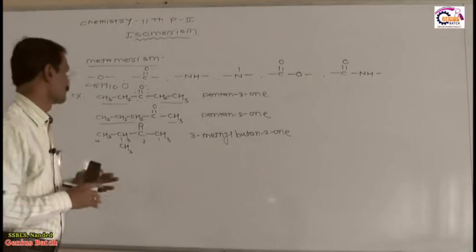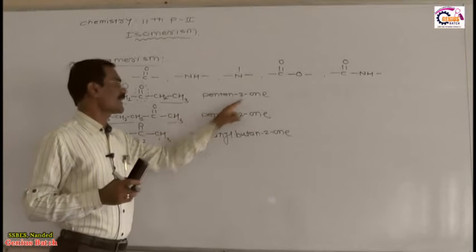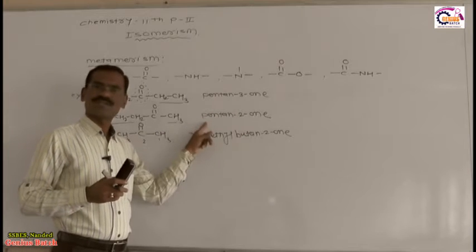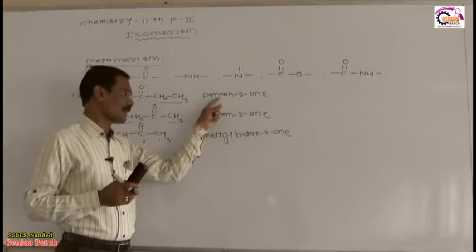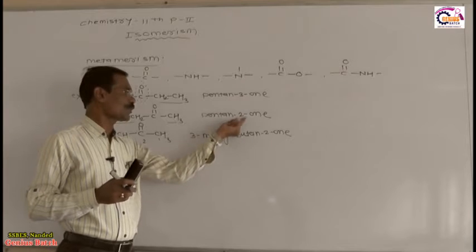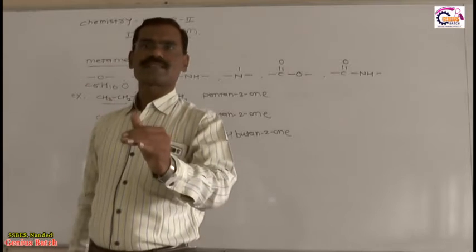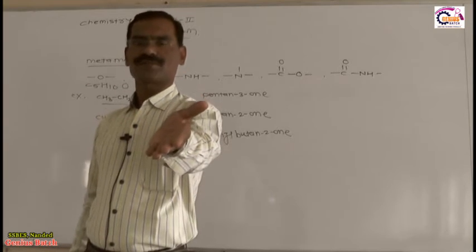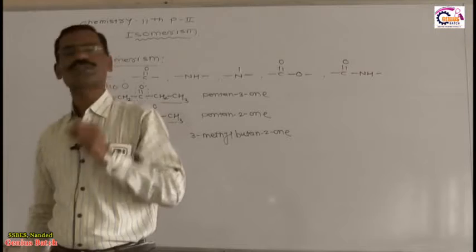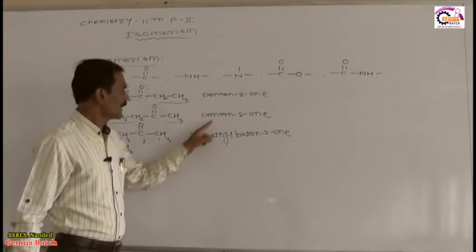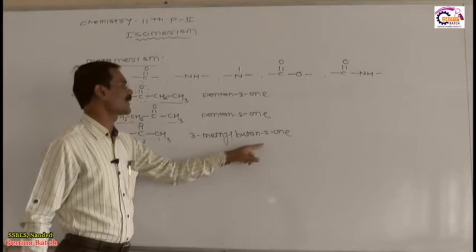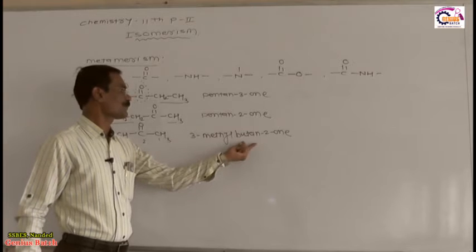Now tell me, pentane 3-one and pentane 2-one, these are position isomers, because in this case the parent chain is the same, but in 3-one and 2-one the position of the functional group is different. Whenever the parent chain is the same and the position of the functional group is different, such isomers are called position isomers.